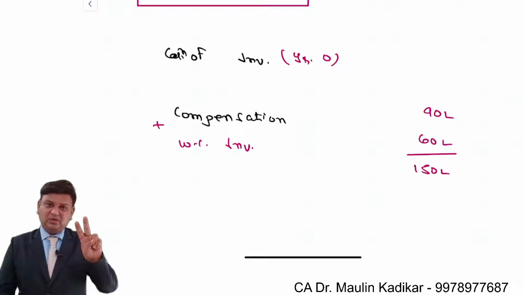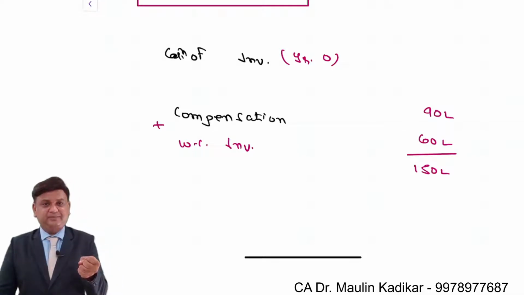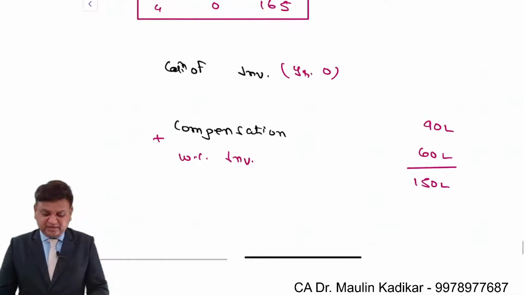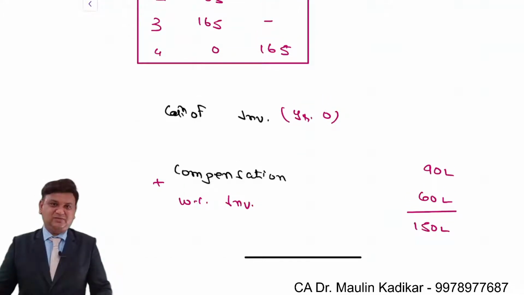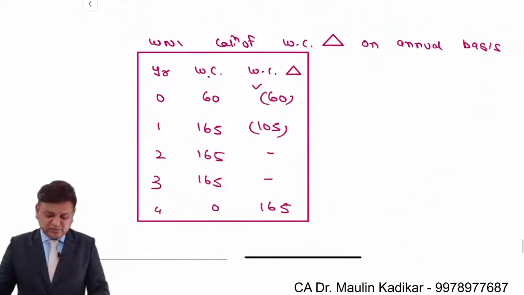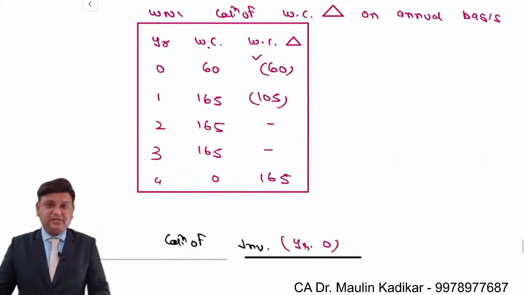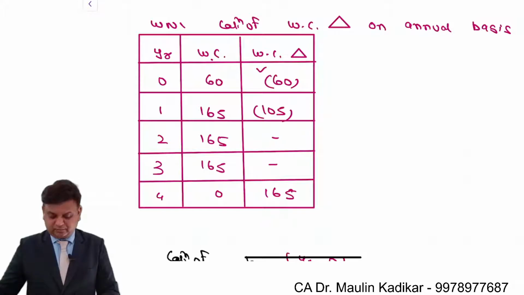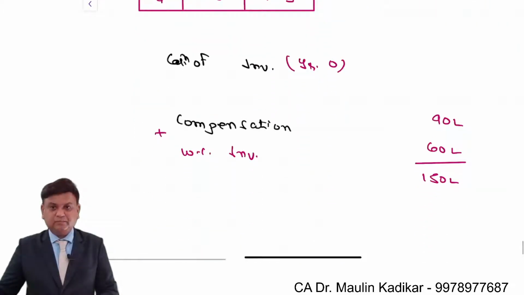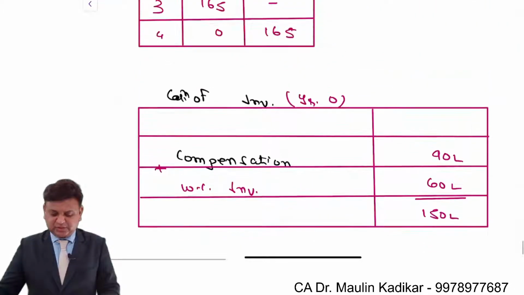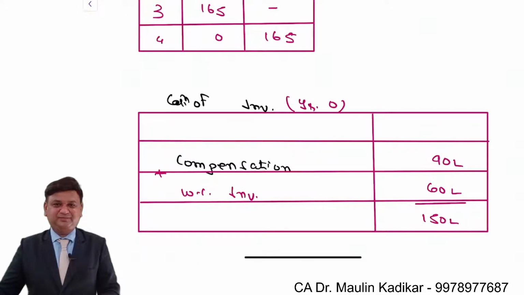You may show both or you may not show either of them. And that is the way we can compute the investment of year 0. So write down this working note number 1, working capital change and then investment. So this is the investment in year 0.